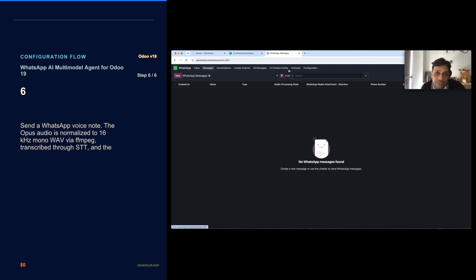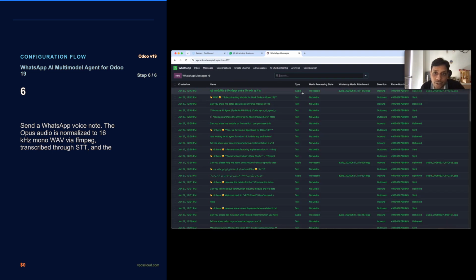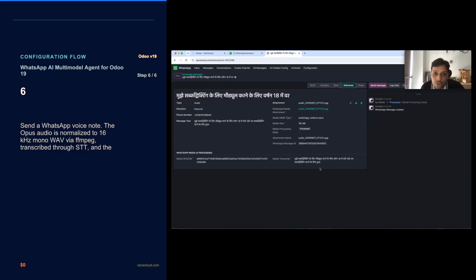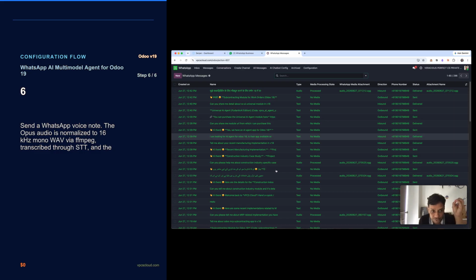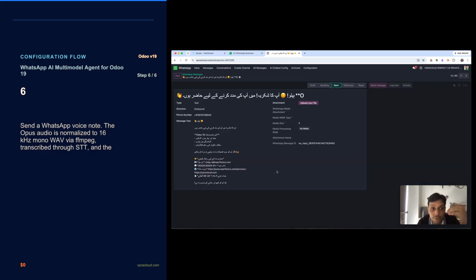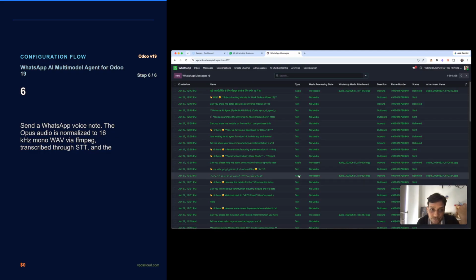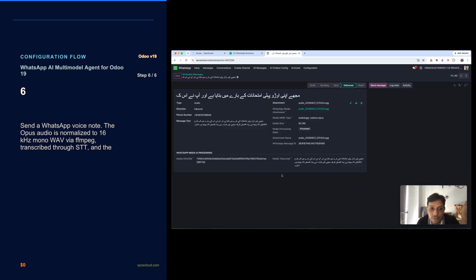Each message you can open and check, with the audio and traceability part, and you can easily trace each and every message you send, along with the AI response. If you record audio, you can download it and check which language it is, whether Arabic or another language.